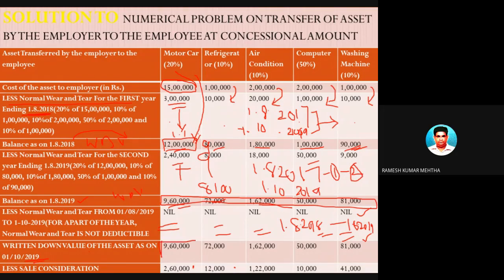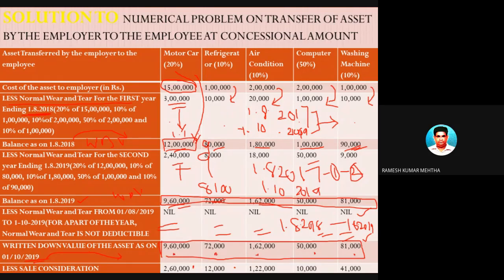Now, this is very important. What is this? This is the value of the asset on the date on which it is sold, the date on which it is transferred by the employer to the employee, which is 1/10/2019. The value of this asset is 9,60,000, 72,000, and so on.